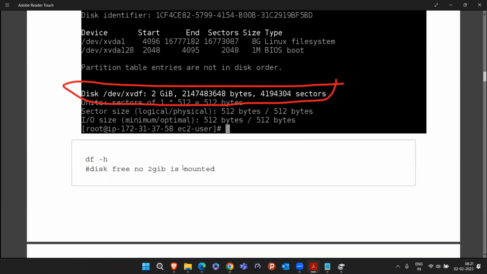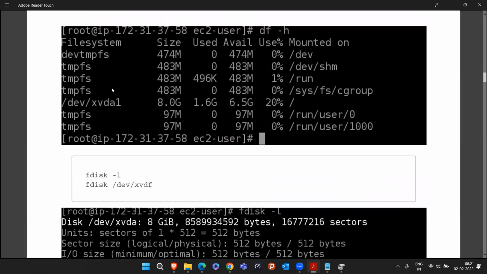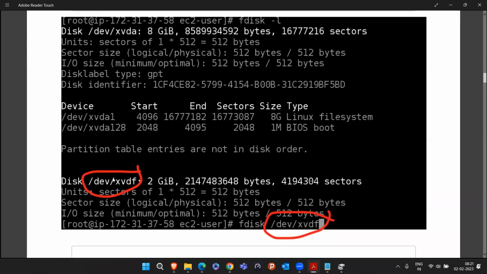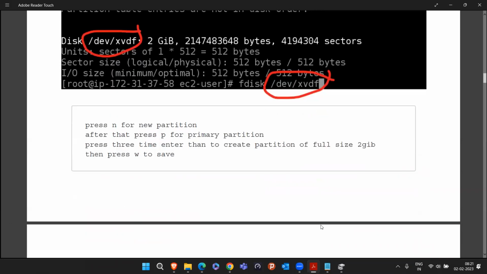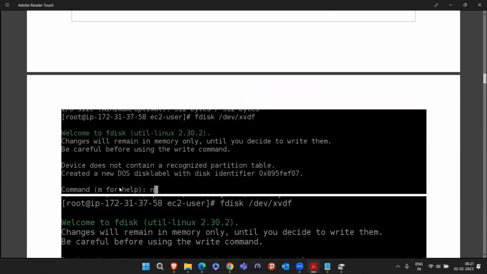Okay, so what did we do? Forget about this one, df -h. Come here, fdisk -l. We saw that /dev/xvdf is the name. So this name I copied, /dev/xvdf, and pasted it here: fdisk space /dev/xvdf. Then we are seeing some options. Command: m for help.